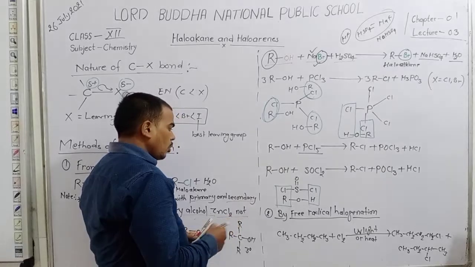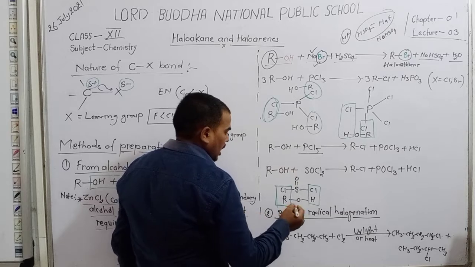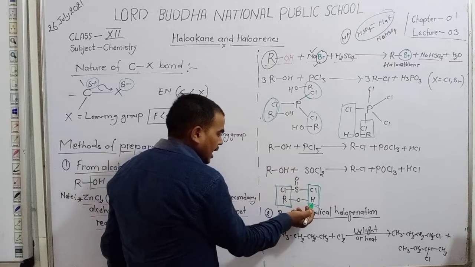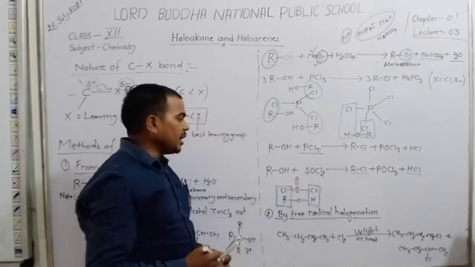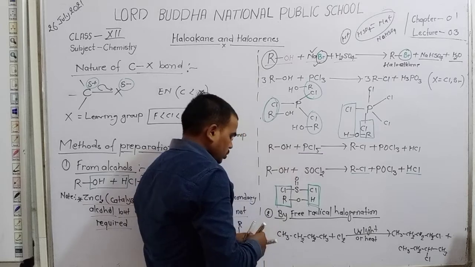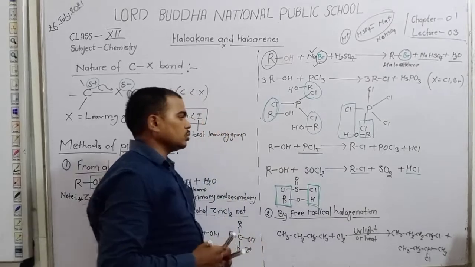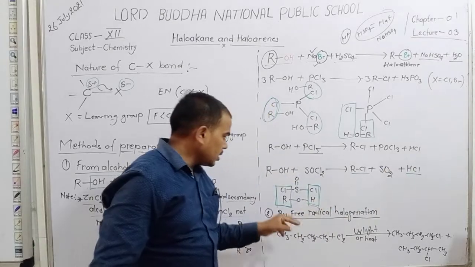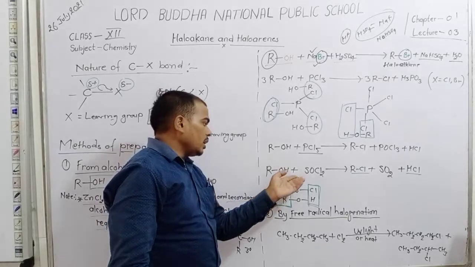From the alcohol, the alkyl reacts with the halogen of SOCl2, and the hydrogen of the alcohol reacts with the Cl of SOCl2 and forms RCl and HCl. The remaining part is SO2. So here RCl, HCl, and SO2.